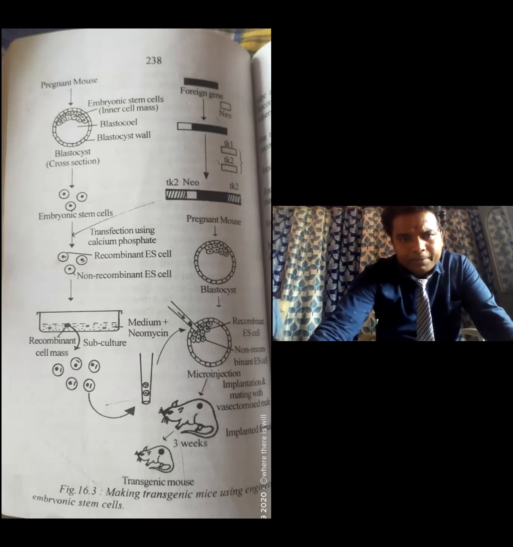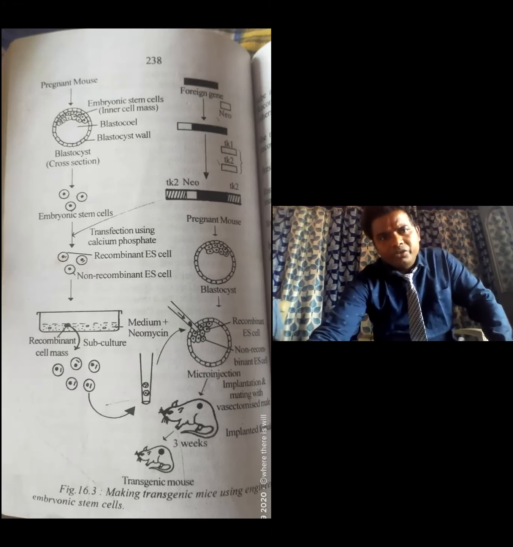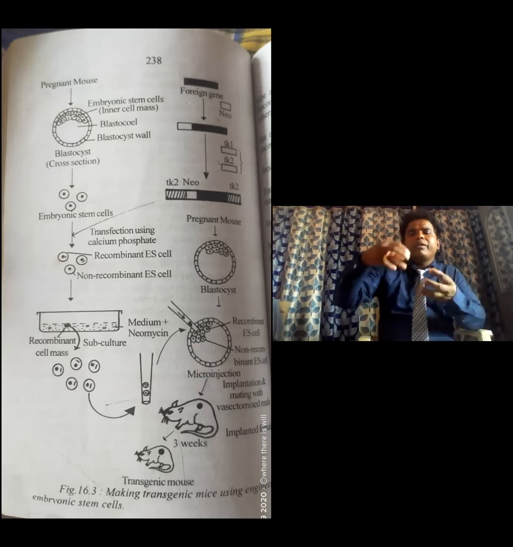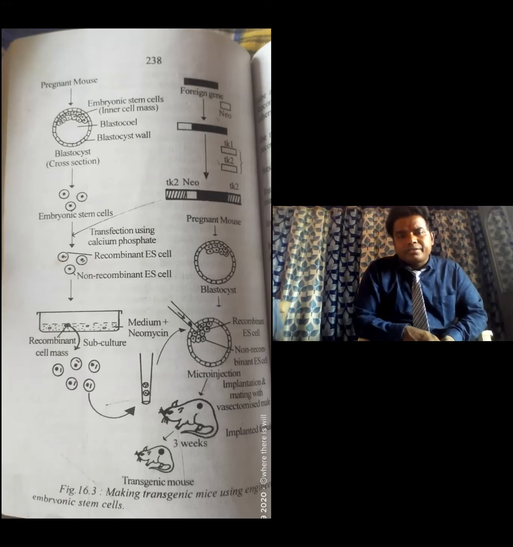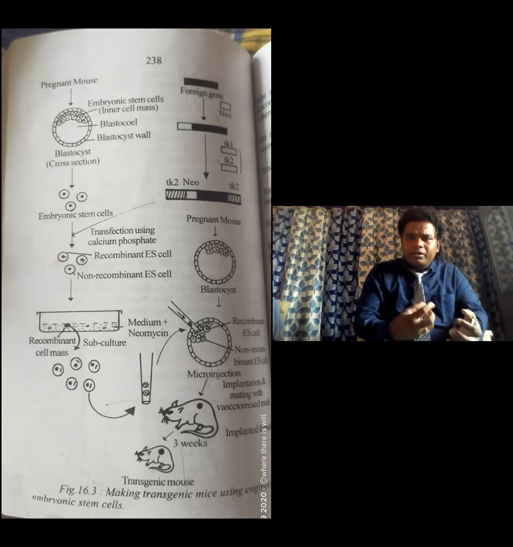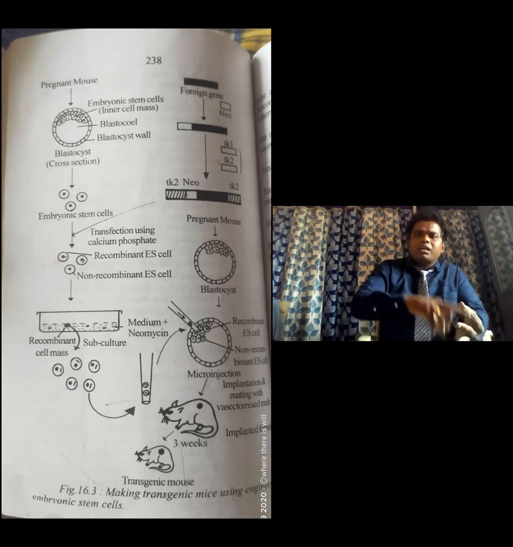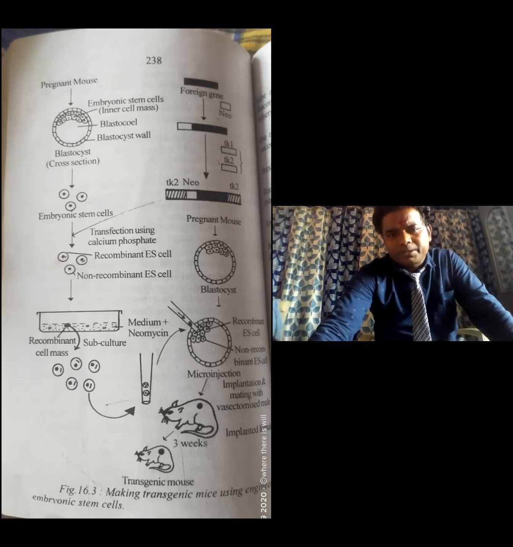Again we choose a pregnant mouse blastocyst and insert the recombinant embryonic stem cells into the embryo, that is, the blastocyst. We collect non-recombinant as well as recombinant embryonic stem cells, and both are inserted into the blastocyst by micro injection.